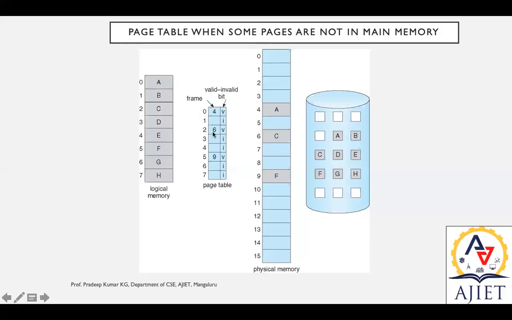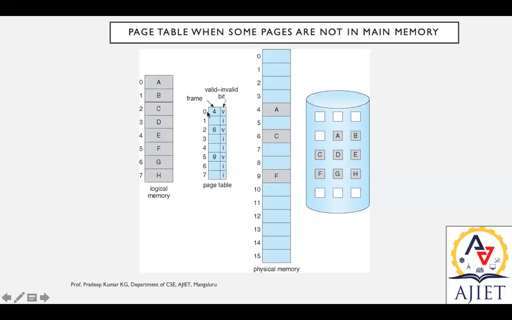6, that is the address space related with the second frame. The second frame has the value C. That is how it works. Next one, V, that is the valid bit. That is 9, the address space is 9. 9 is representing the 5th frame. 5 is nothing but F, and F is available in 9. That is how physical memory mapping takes place via this page table.